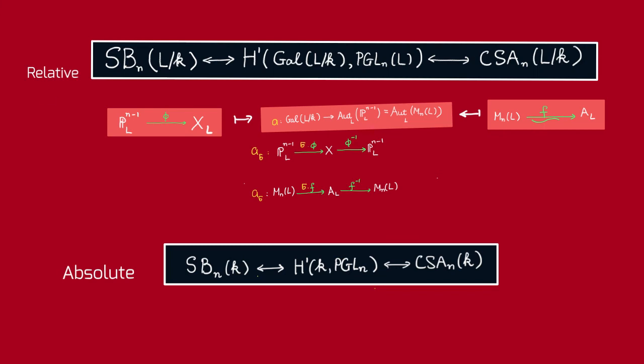This gives us a correspondence between the central simple algebras of degree n that split over L and the Severi-Brauer varieties of dimension n that split over L. So this is the relative version, and putting all of these relative versions together, we get an absolute version: a bijective correspondence between Severi-Brauer varieties of dimension n and central simple algebras of degree n.